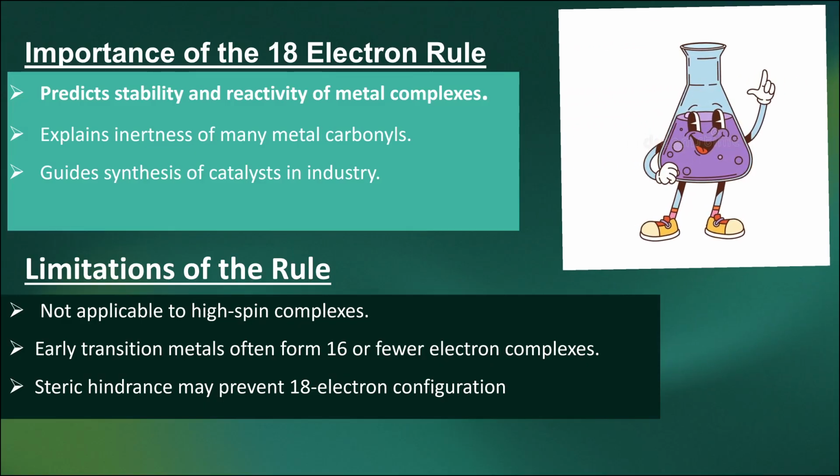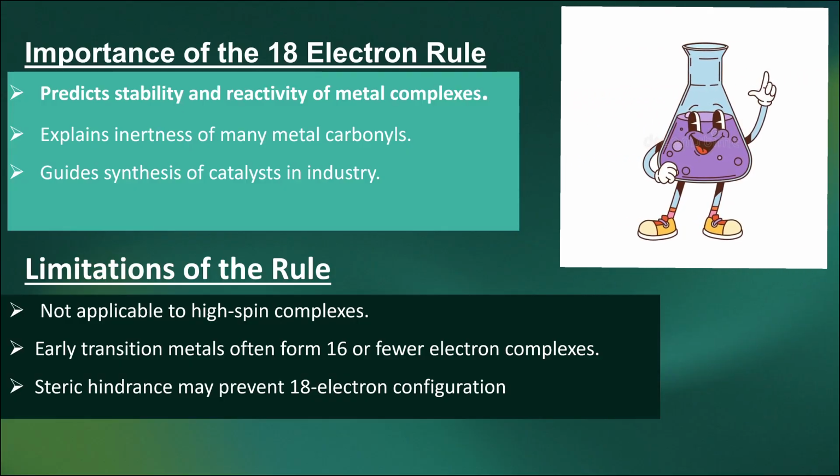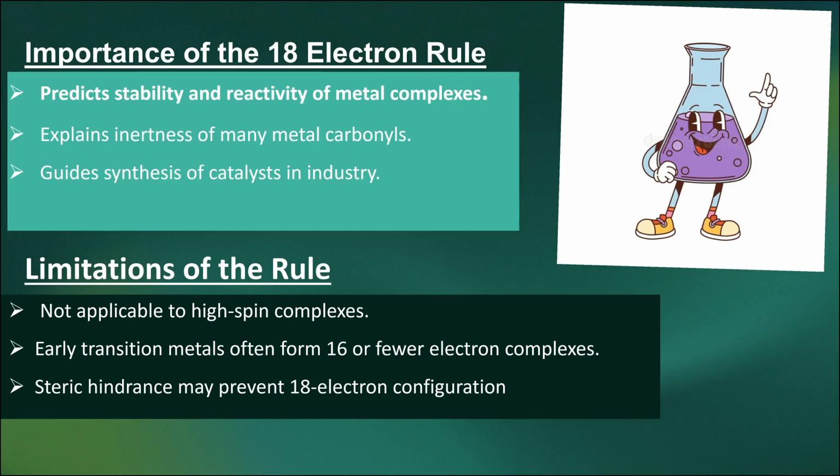And what are the limitations? It is not applicable to high spin complexes. It is applicable only to low spin complexes. Early transition metals often form complexes with 18 or even fewer electrons that seem to be stable, so though they do not obey the 18 electron rule, still they are said to be stable. Steric hindrance may prevent the 18 electron configuration. These are the limitations of the 18 electron rule.